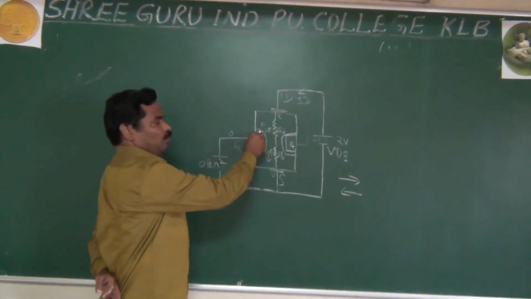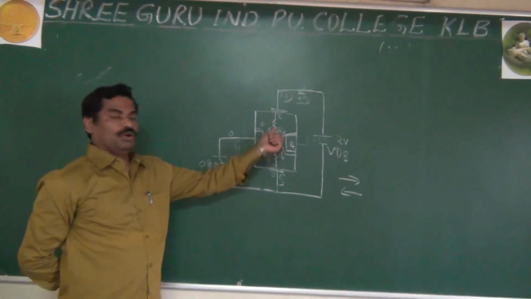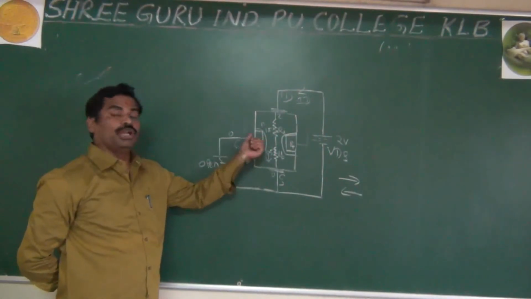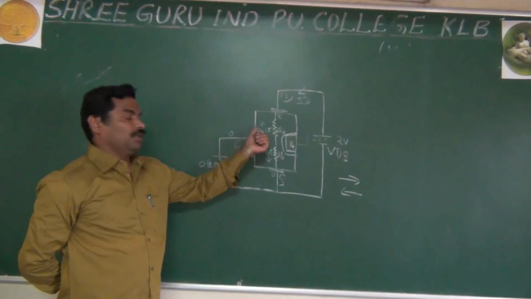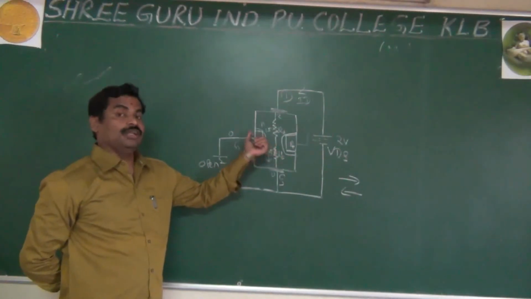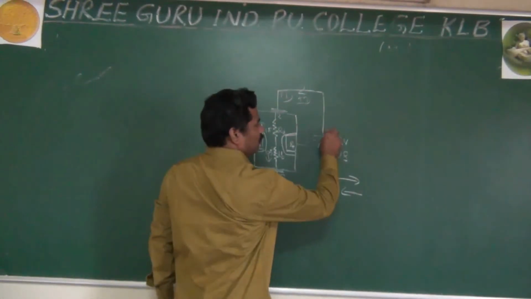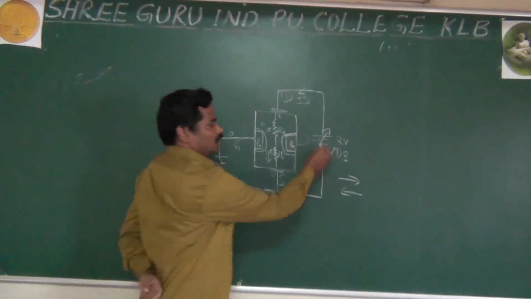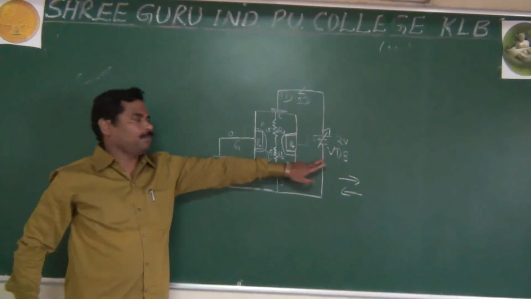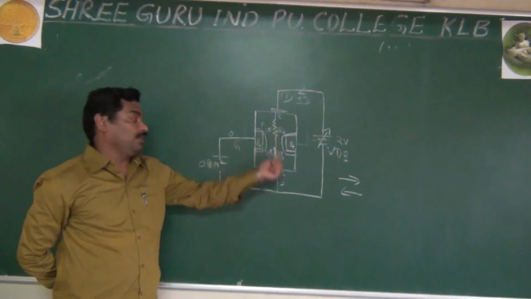Because there is more voltage, that makes more reverse bias. That makes the gate source junction more reverse bias. And as we know, if you increase the reverse bias, that will increase the depletion layer. So as you increase the VDS, more voltage drop, more current flows in the channel.